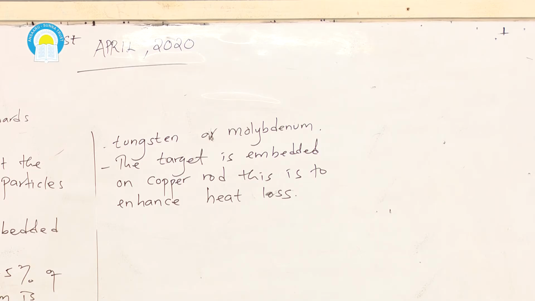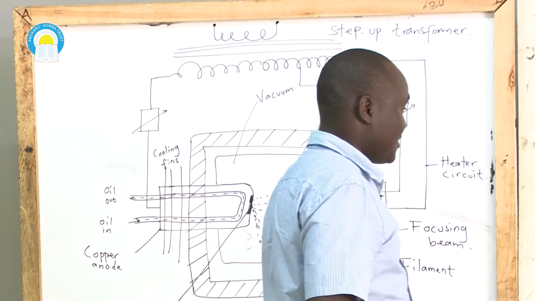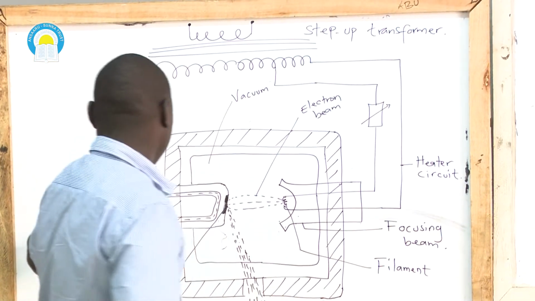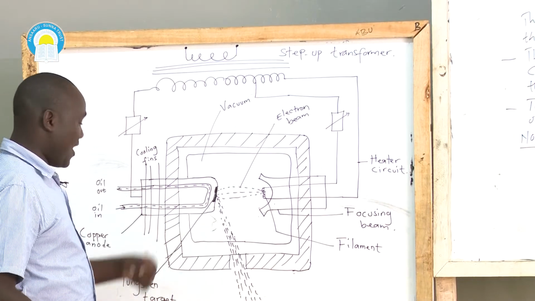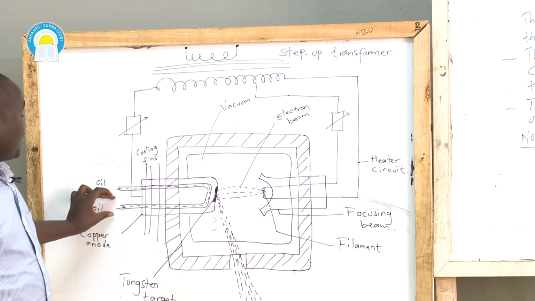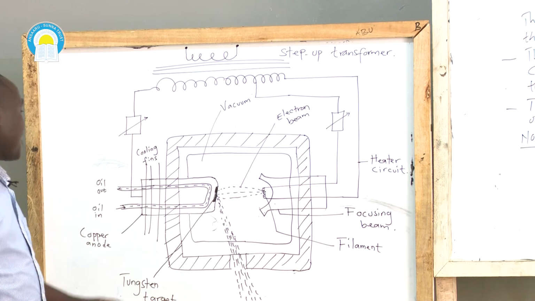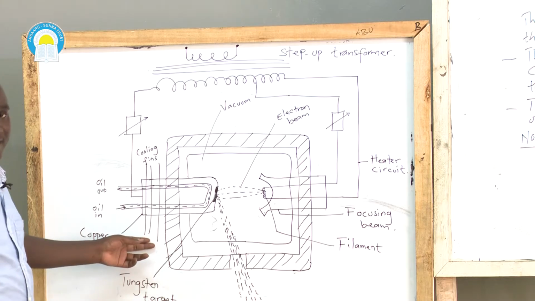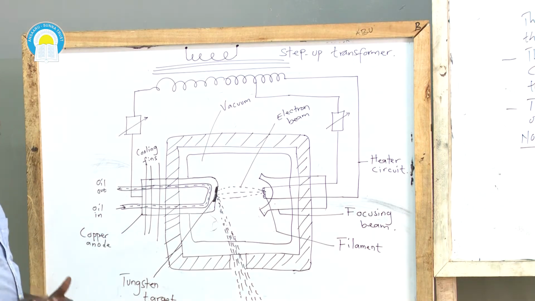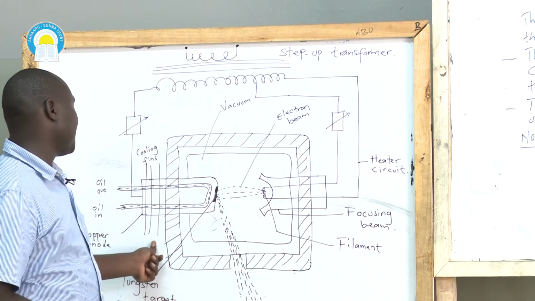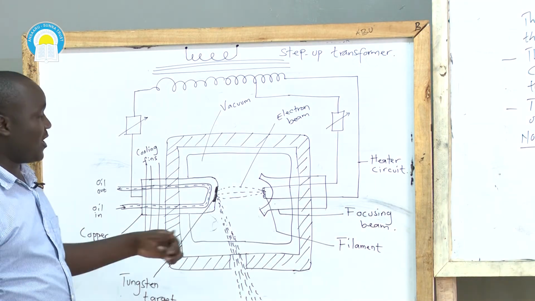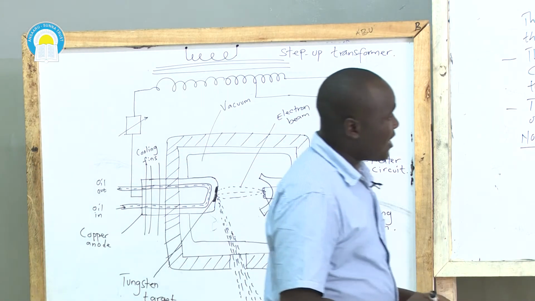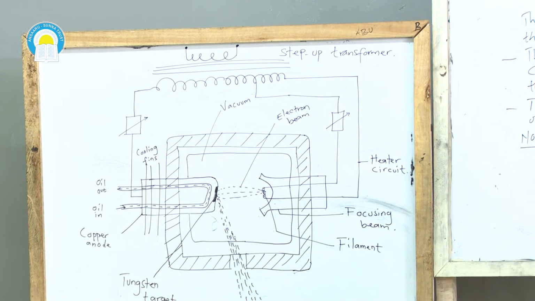Now, apart from that, how is heat loss also maximized? In this case, we have oil flowing through, in and out of the anode. Why do we use oil? To enhance heat loss. Apart from that, we also have the cooling fins. All these are to maximize heat dissipation, which may also lower chances of the target undergoing melting. So those are some of the properties of X-ray tube.